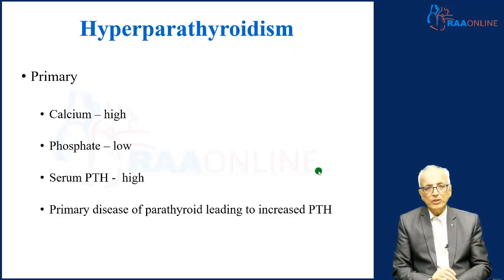Now, the classical features of primary hyperparathyroidism are that calcium is high, phosphate is low, and serum parathormone is also high. See, the high calcium or low phosphate should reduce the parathormone level. So, if the parathormone also remains high in spite of high calcium and low phosphate, it is primary hyperparathyroidism.